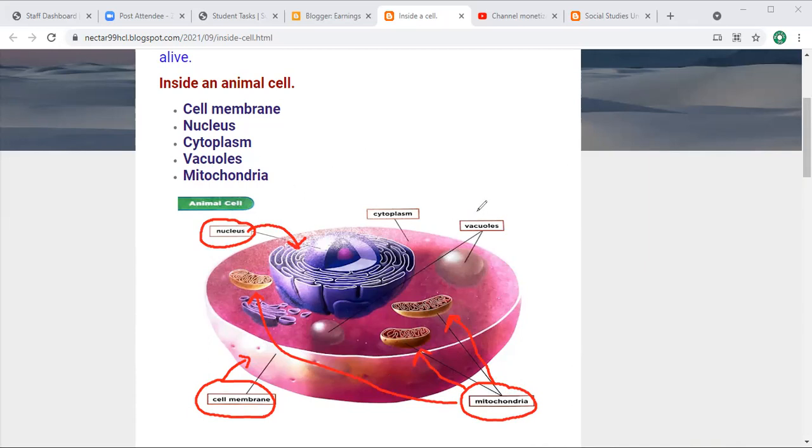Okay, so these are the vacuoles. These structures, these organelles that are present in the cell, we name them vacuoles. And this one is the cytoplasm. This all, everywhere, is the cytoplasm that we will discuss and study after this lesson in detail, and their function. So till here, if you have any question, please raise your hand. Otherwise, type no in the chat. Then we move next. Hurry up.